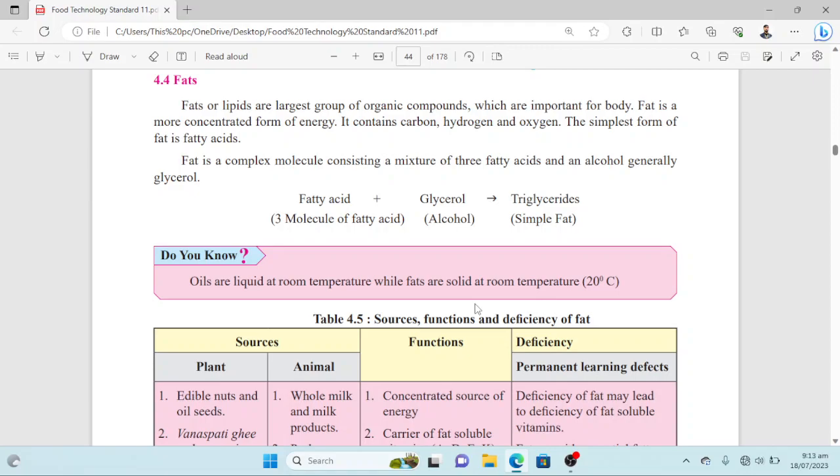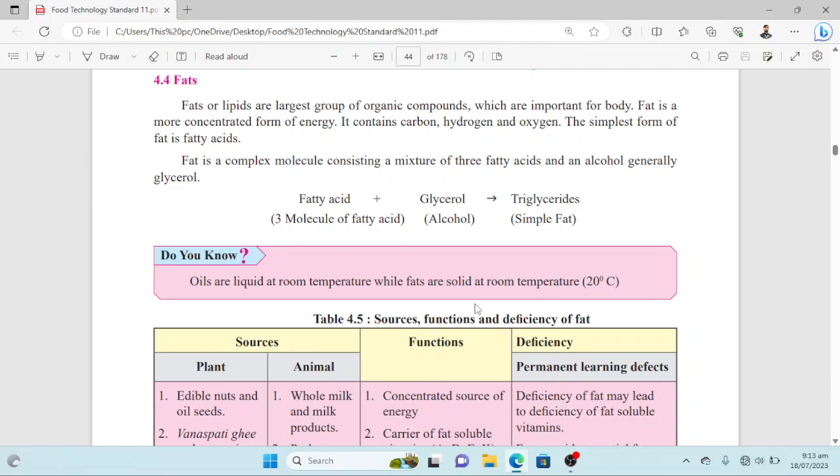Fat is a complex molecule consisting of 3 fatty acids and an alcohol, generally glycerol. Compared to fatty acids, which are simple fats, fat is a complex molecule made by the reaction of one alcohol with 3 fatty acid molecules, and they join together by ester linkage, and we name them triglycerides or triacyl glycerols.